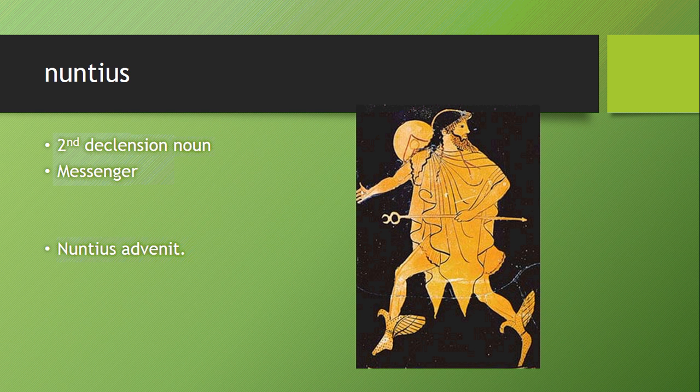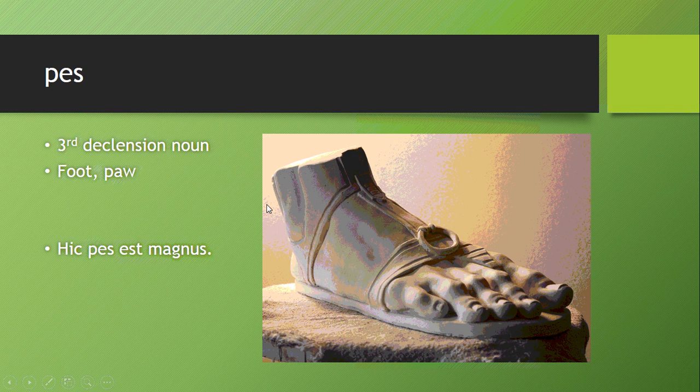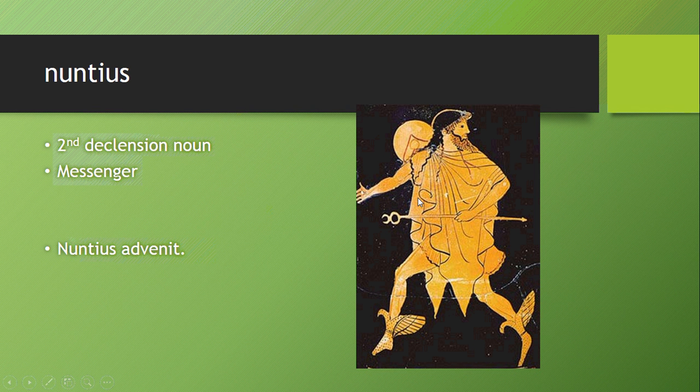Nuntius is our next word. It's a second declension noun that means messenger. Eventually you'll see the word announcement come from this word. So nuntius advenit, the messenger arrives, and here we have Hermes in the Greek, or Mercury in the Latin. He is the deus nuntiorum, the god of the messengers.